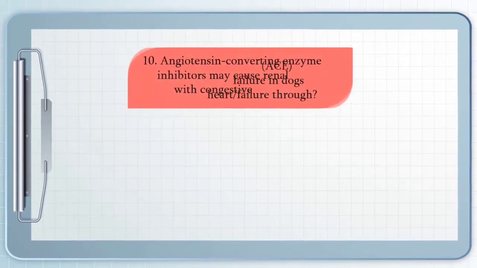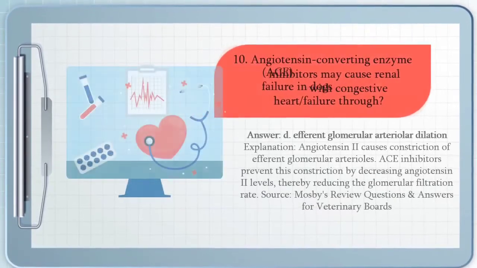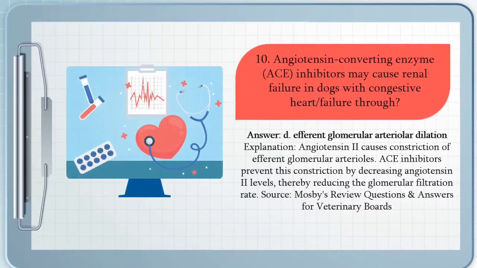The answer for question number 10 is letter D. Angiotensin 2 causes constriction of afferent glomerular arterioles. ACE inhibitors prevent this constriction by decreasing angiotensin 2 levels, thereby reducing the glomerular filtration rate.